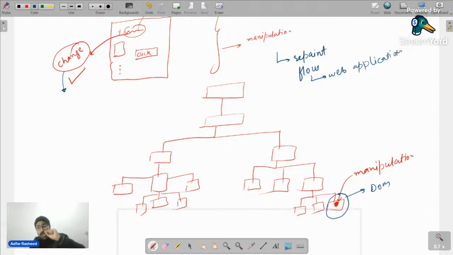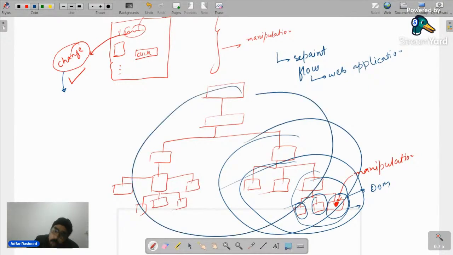So it was supposed to bring a change inside this DOM, but that's not where it stops. It actually might affect this as well, which might in turn affect this whole node, which might even affect this whole node. Which means whatever the style algorithms it had, whatever the paint already was created on this particular web application, it has to repaint the whole web application. That is the worst case. Now, what was my intention? Just to change a little bit of my web application, but it can actually result in repainting or redesigning the entire flow.